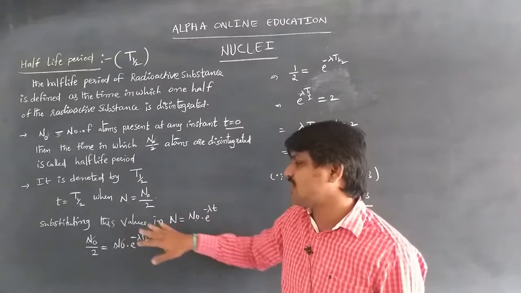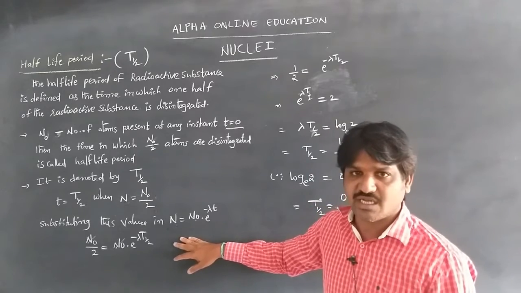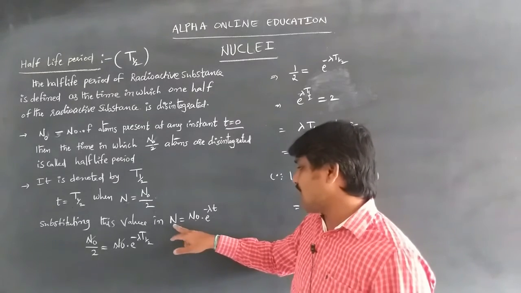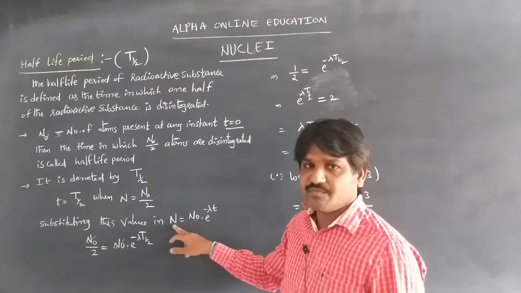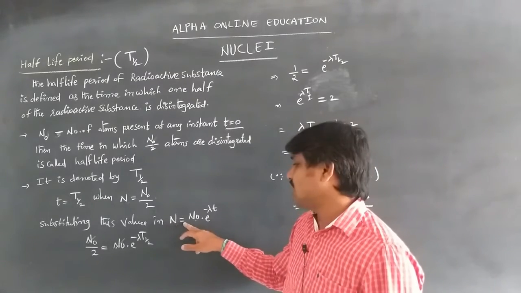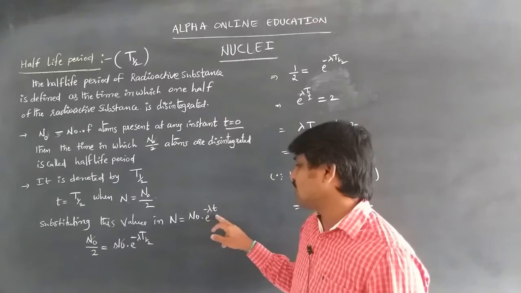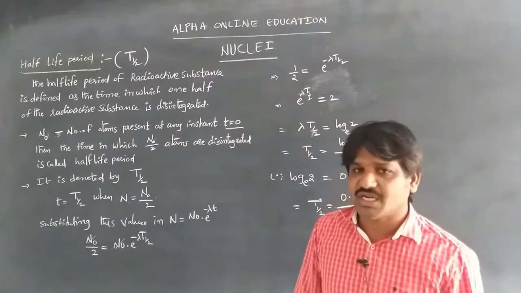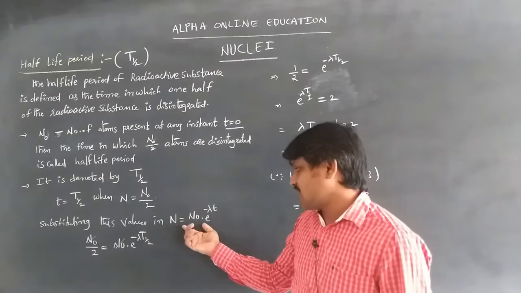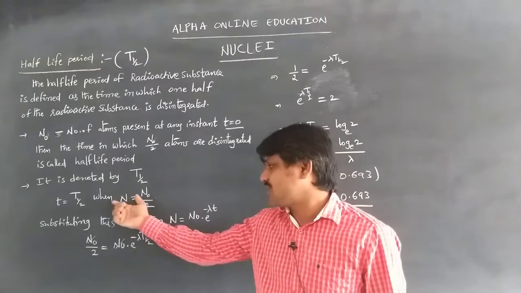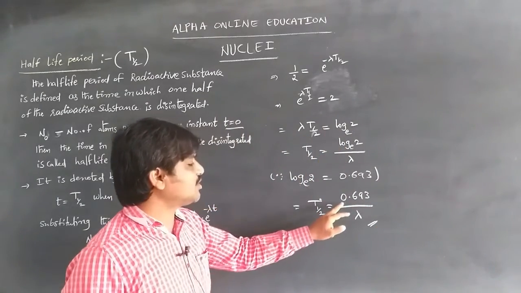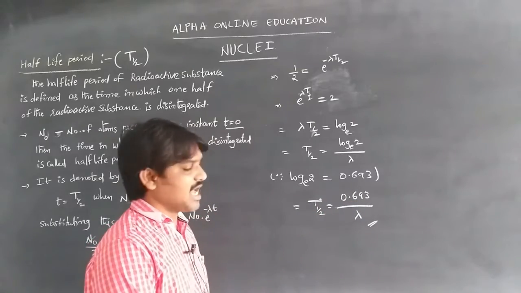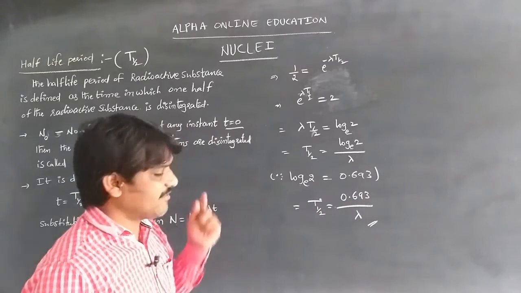By substituting the values in the law of radioactivity, N is equal to N naught into e power minus lambda t, where N is the remainder. From that radioactivity equation, by substituting these values and calculating, we get T half is equal to 0.693 by lambda. This is about the half life period.